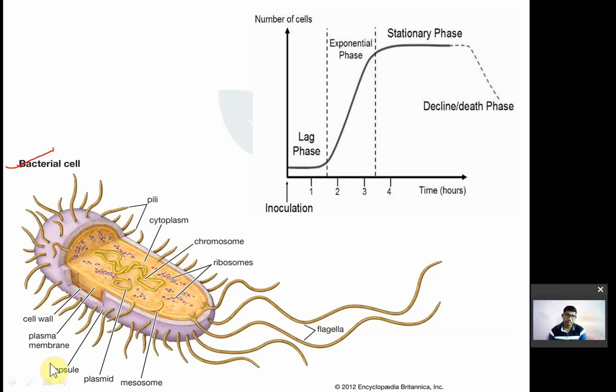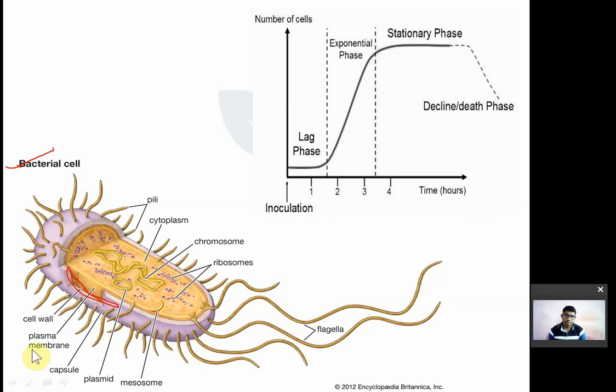So first one is nothing but the cell wall. This part is known as the cell wall. Cell wall is nothing but the outer covering of bacterial cell. So there are different kinds of cell wall. Depending on this cell wall, bacteria are classified into two types: gram positive and gram negative. Gram positive bacteria will have thick cell wall. Gram negative bacteria will have thin cell wall. Cytoplasm layer will be less in the gram negative bacteria. Gram positive में layer ज़्यादा होता है.